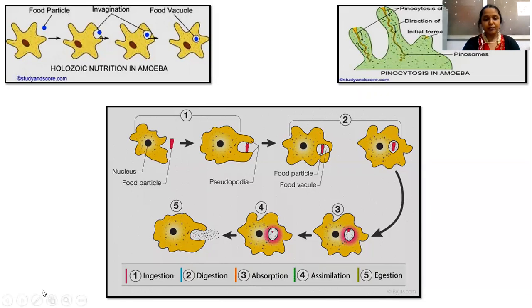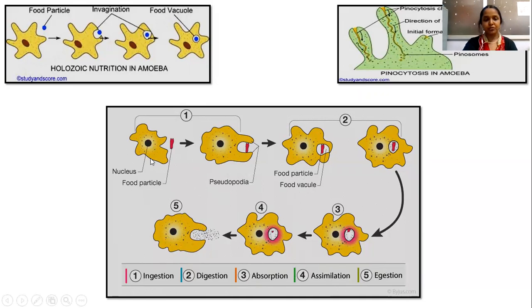Later, whatever the remaining food particles are there, those food particles will be egested with the last step of the digestion, that is egestion. So this is the whole explanation for holozoic type of nutrition. It involves five steps, that is ingestion, digestion, absorption, assimilation and egestion.